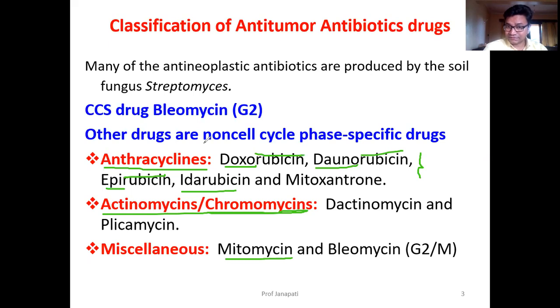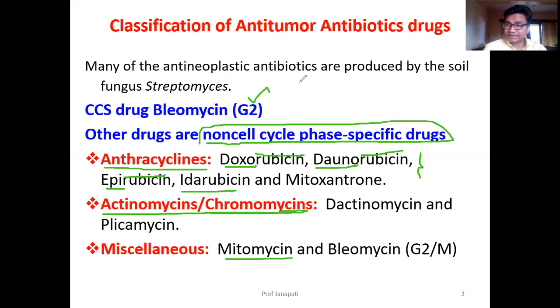All these drugs are cell cycle non-specific drugs, in that they don't act at a particular phase of cell growth. They act at different phases of the cell cycle, whereas bleomycin acts specifically at the G2 phase of the cell cycle, while other drugs are cell cycle phase non-specific drugs.